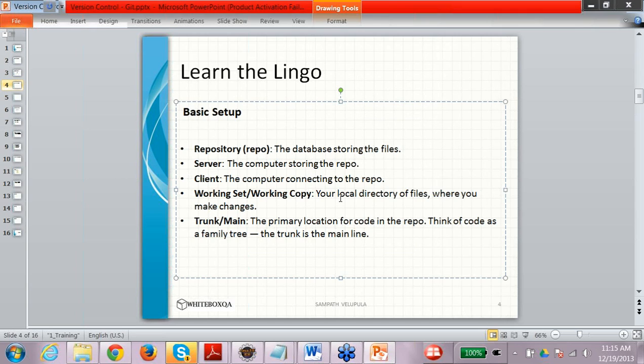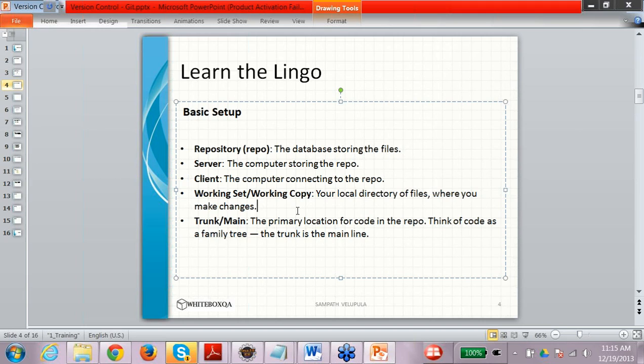So there are certain terms which are associated with source version control, and depending upon what kind of version control system you are using, the terms might be a little different, but mainly this is how they are used. The repository is the database which is used to store the files. So it is basically your server, right? For example, in your latest project, it would be mostly SVN or Git.